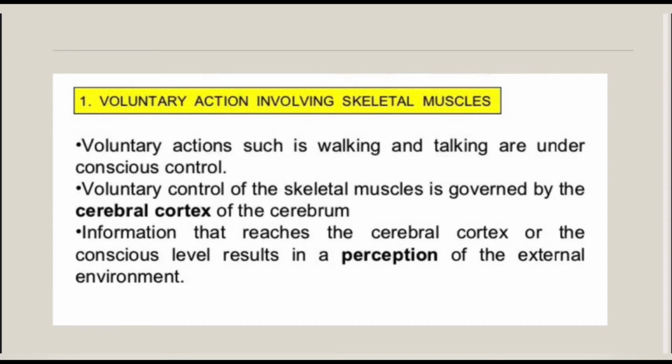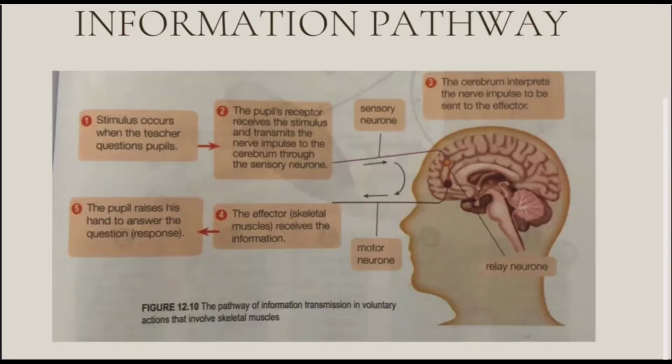Next is the pathway of information transmission in voluntary action that involves skeletal muscles. This is the information pathway of the voluntary action involving skeletal muscle. First of all, the stimulus occurs when the teacher questions the pupils. Next, the pupil's receptors receive the stimulus and transmit the nerve impulse to the cerebrum through the sensory neuron. Next, the cerebrum interprets the nerve impulse to be sent to the effector.